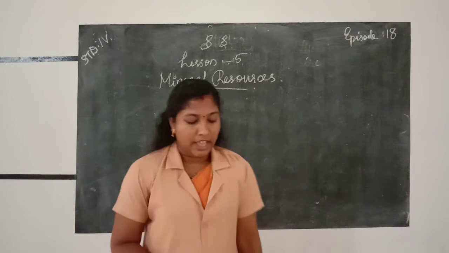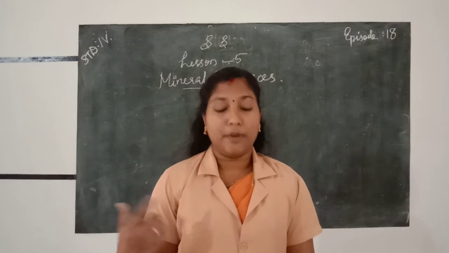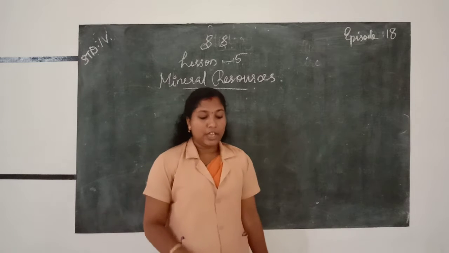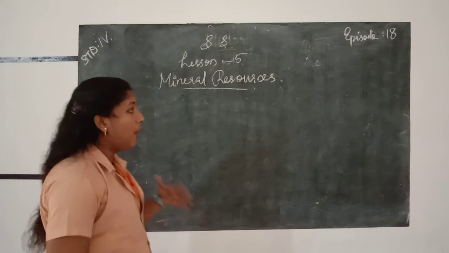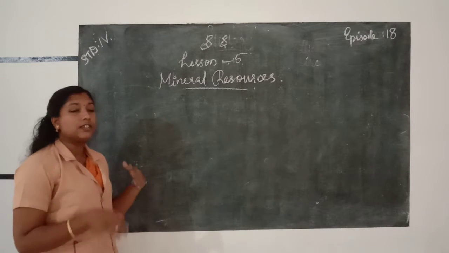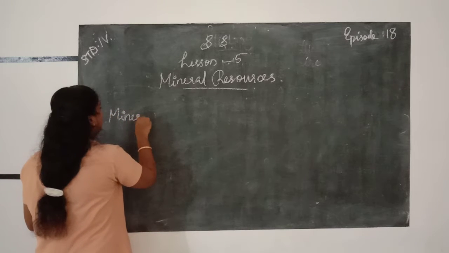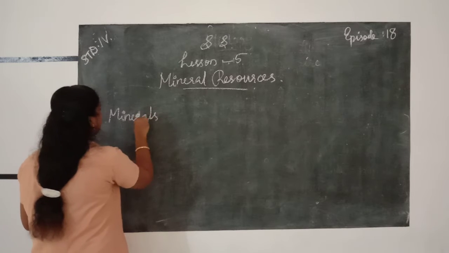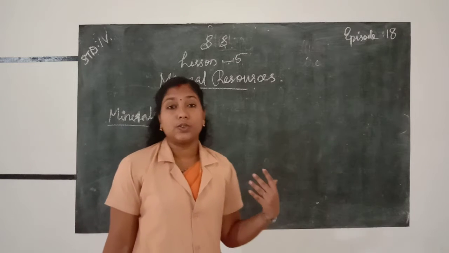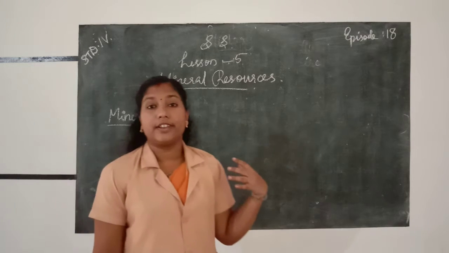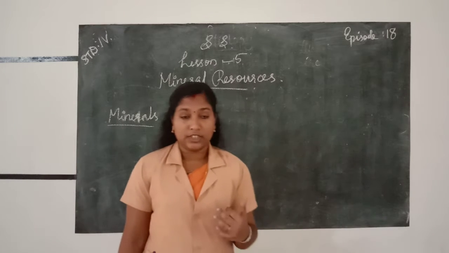Around us there are different types of things present. These things are made up of different materials. Many of these materials are obtained from minerals. We get the materials for making certain things from minerals. Minerals are resources, and resources obtained from nature itself are called natural resources. So minerals are natural resources.